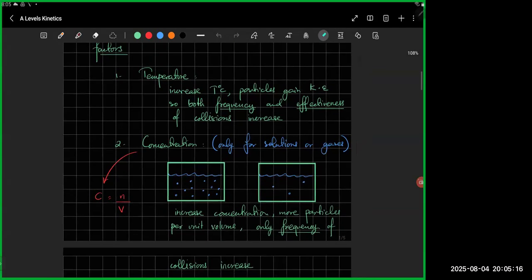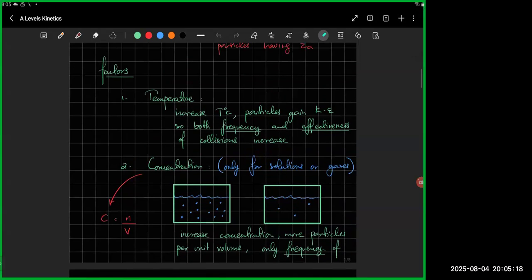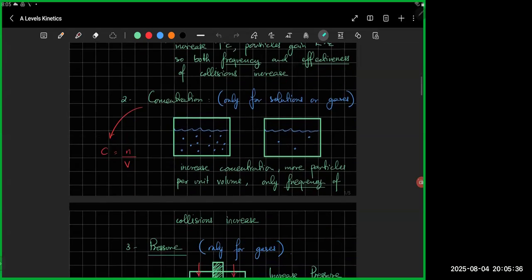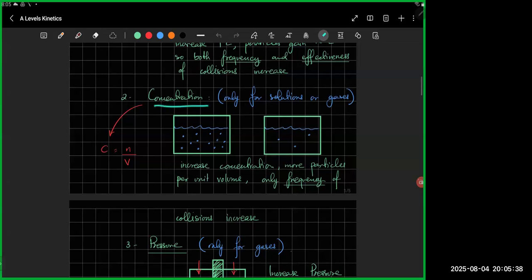There are 5 factors which you've studied in AS, in O levels as well. One is temperature. The higher temperature means more kinetic energy, which means the frequency and the effectiveness of collisions would both increase. Particles travel faster, so there's a higher rate of collisions. And because they're traveling faster, they collide more effectively as well. The concentration: you have more particles per unit volume, so you are going to have more frequent collisions, not effective, but frequent collisions.